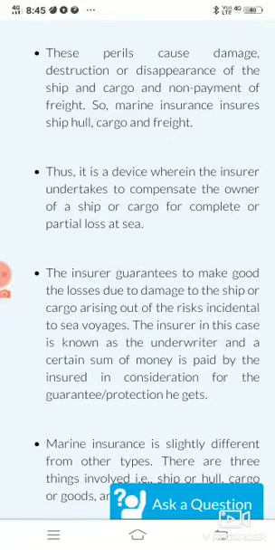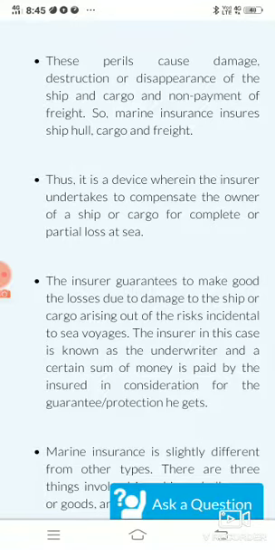Sometimes what happens is, in case the ship has got damaged or the goods are lost, in that case the owner of the goods does not pay the charges to the ship owner. That is the time when the freight insurance works and gives a particular amount to the ship owner.